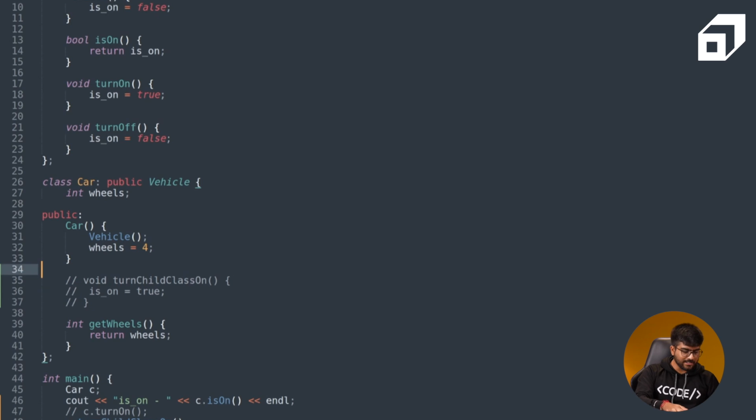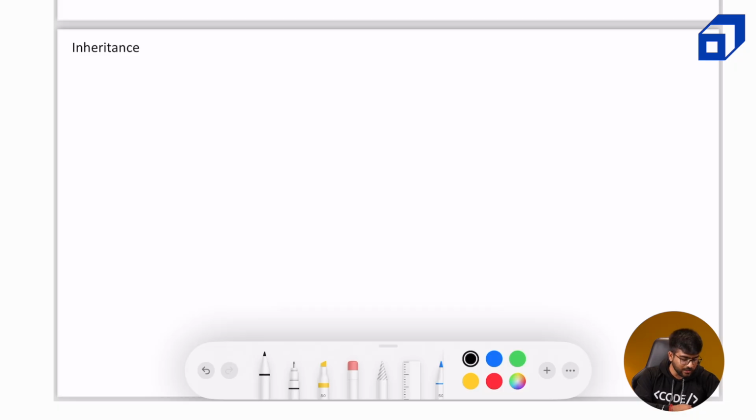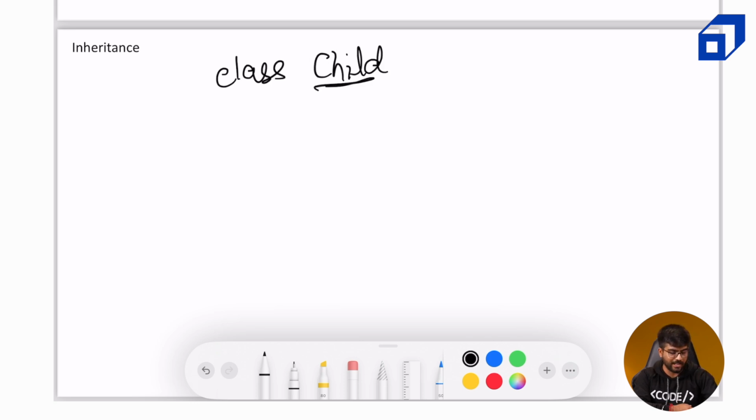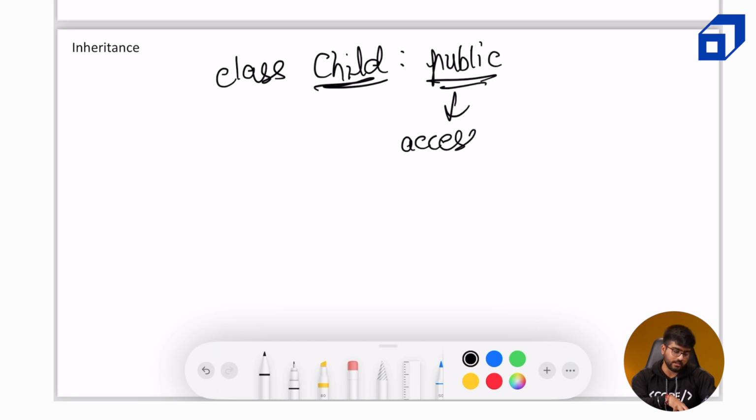Now, as I told you earlier, there are different types of inheritance, and the inheritance that you saw in the code right now is public inheritance, which is demonstrated on line 26. The syntax for this is, for example, class Child, followed by a colon, and then whatever the access modifier is for the inheritance. This is the access modifier for inheritance, which is different from the access modifier of the entities of the parent class.